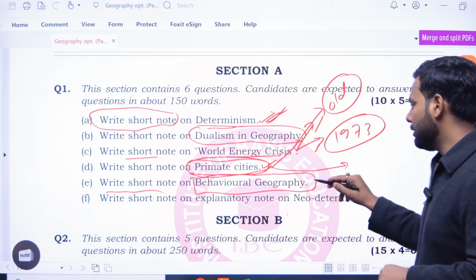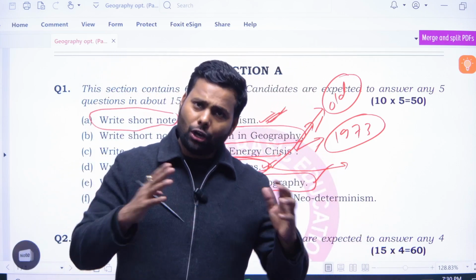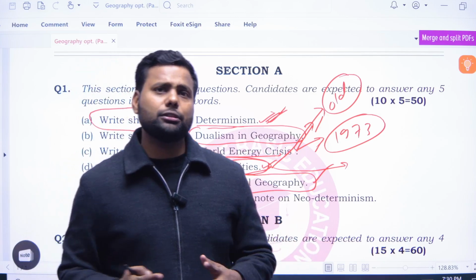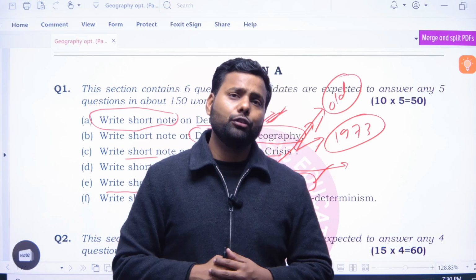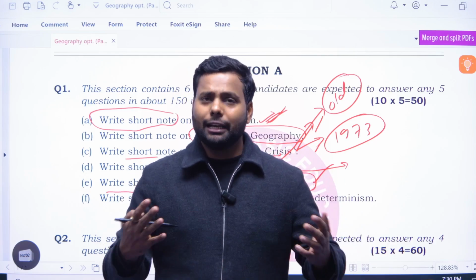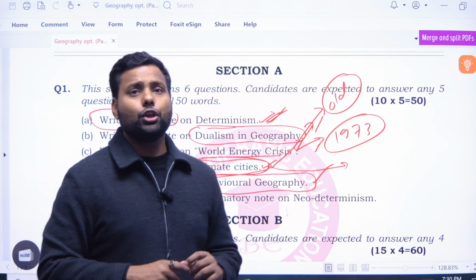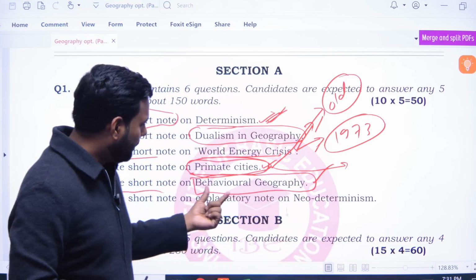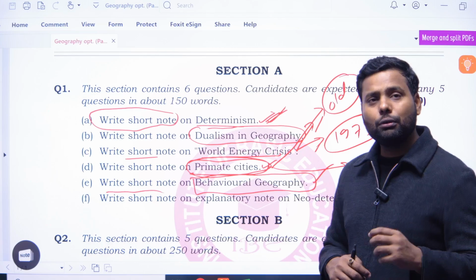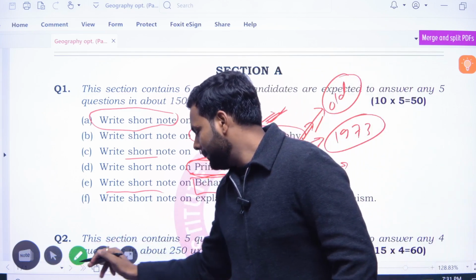and it is called behavioral geography because the main objective of geography is not only to study graphics on the basis of mathematics. It also demands some kind of human approach, some kind of social aspects of society, and some kind of psychological understanding about man's behavior towards the environment. It is called behavioral geography. I hope this short and crispy discussion will help you write down what kind of content is mentioned in this question.